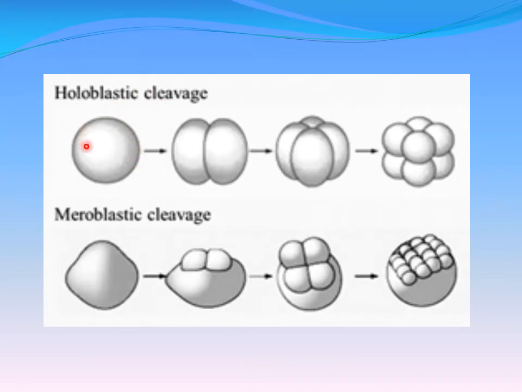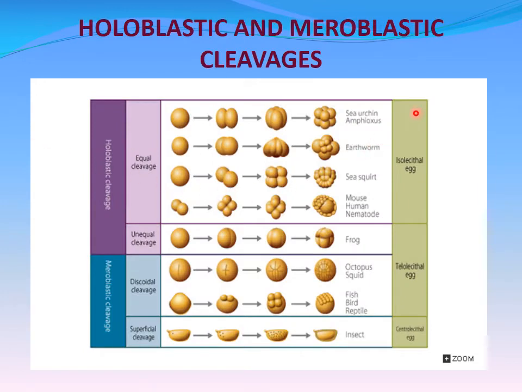Just you can see here holoblastic cleavage. This is the entire zygote and all the cells are equal in size, that means with holoblastic cleavage it will divide the entire zygote. That's why it is called holoblastic cleavage. Meroblastic cleavage, you can see a disc-like or plate-like structure taking place. So, holoblastic and meroblastic cleavages.